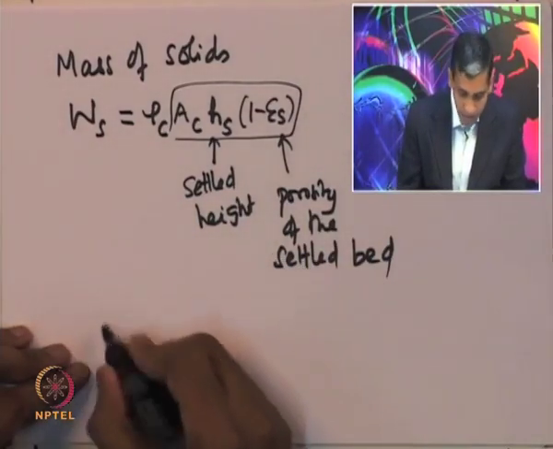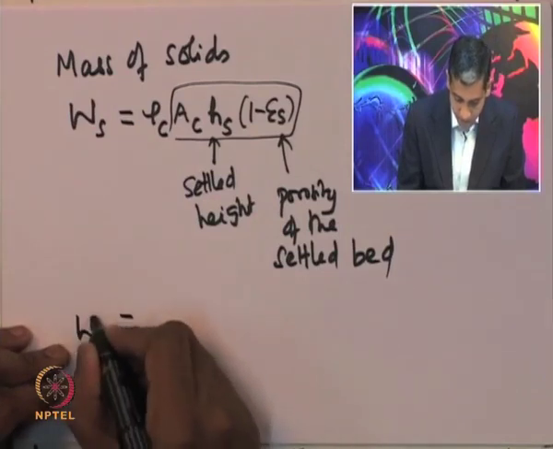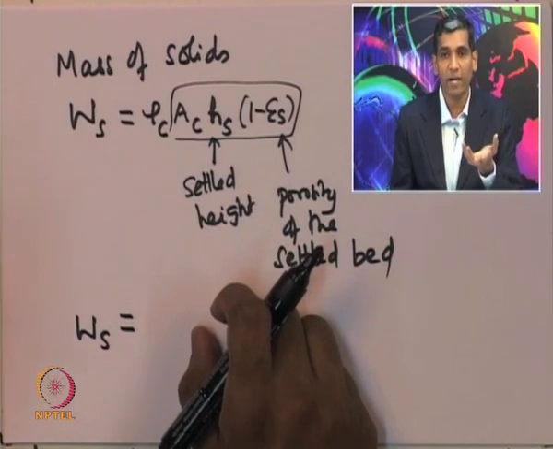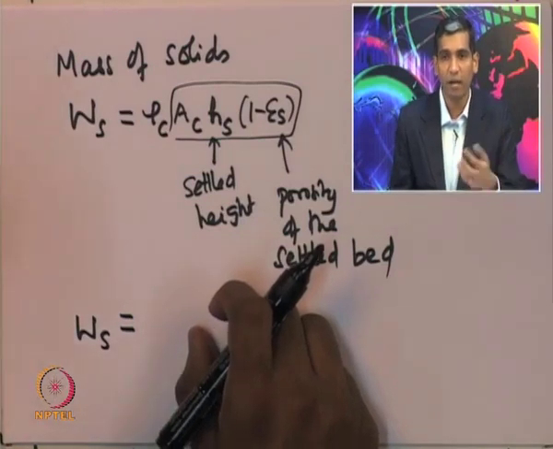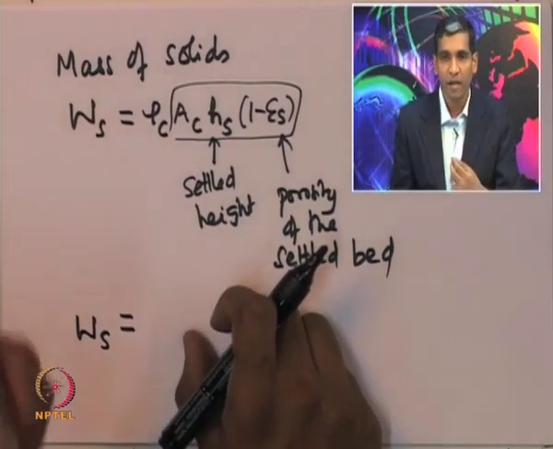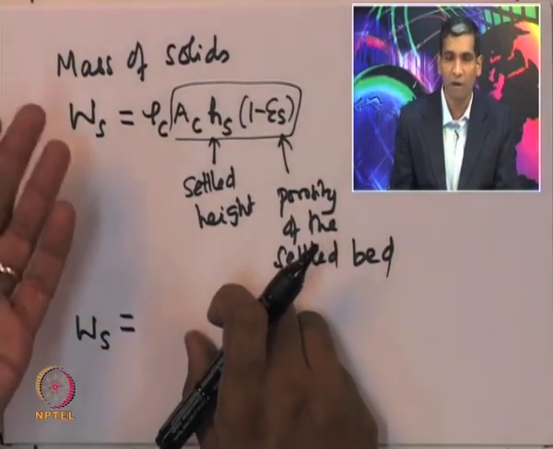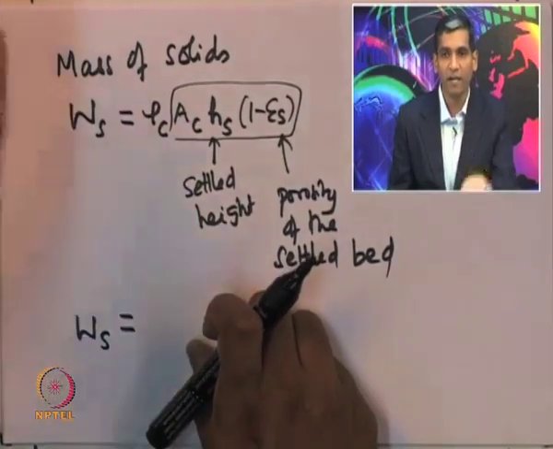Similarly, the same expression Ws, suppose the bed is fluidized, then what is the weight of the catalyst? The weight remains the same, because we are not adding new catalyst particles, but the height of the bed is now changed because some of the particles are now fluidized and they have started rising.